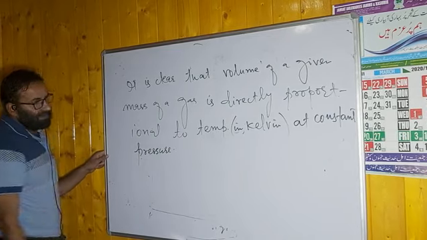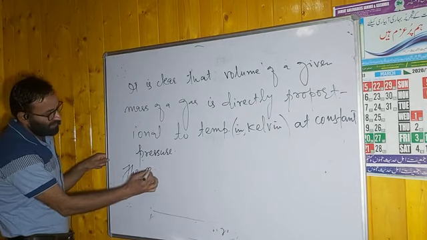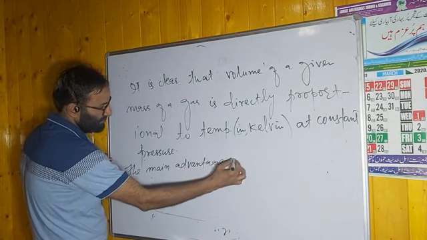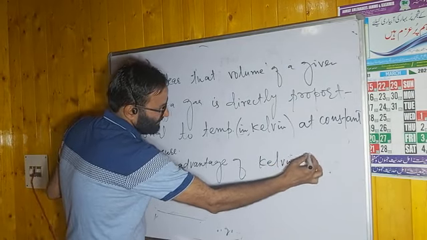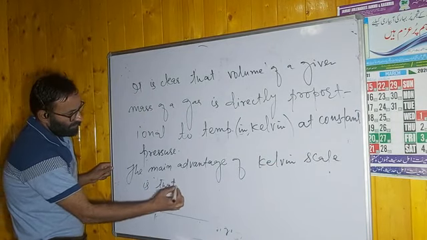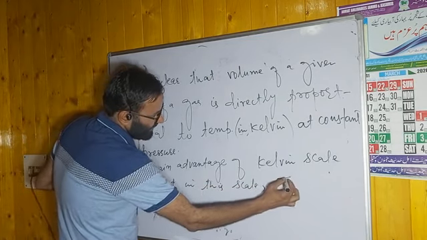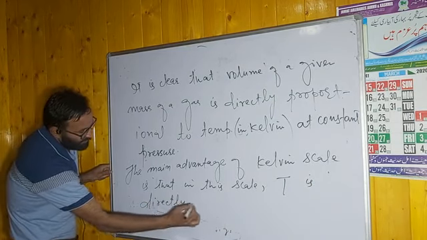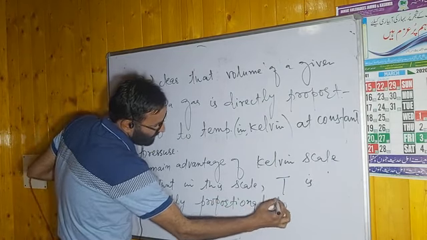And what is the main advantage of the Kelvin scale? Volume is directly proportional. Here you can write: the main advantage of the Kelvin scale is that in this scale, temperature is directly proportional to volume.